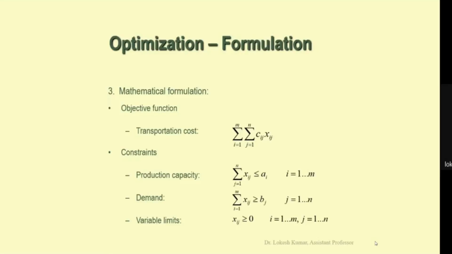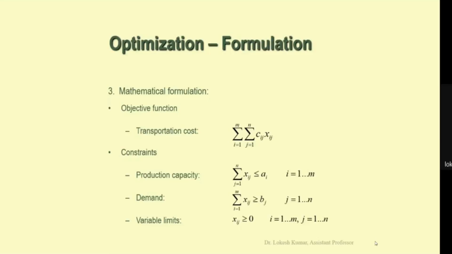So for the ith factory, we have the production capacity limit ai. Similarly, we have another constraint, that is the demand constraint. The summation of xij should be greater than or equal to bj. So we have to meet the demand of the customer, and we have shown this by this expression.